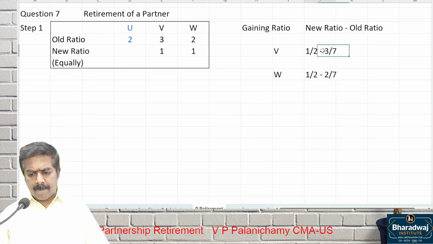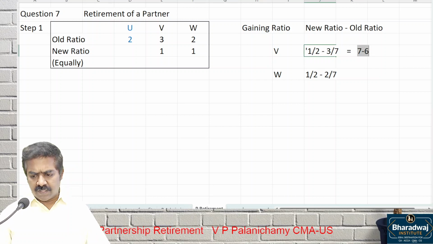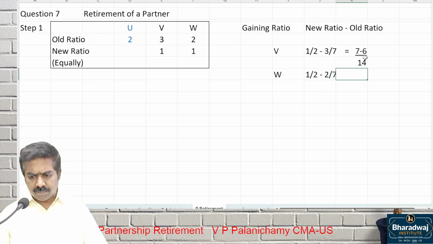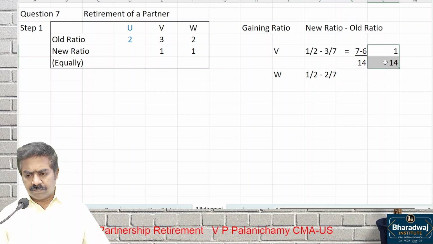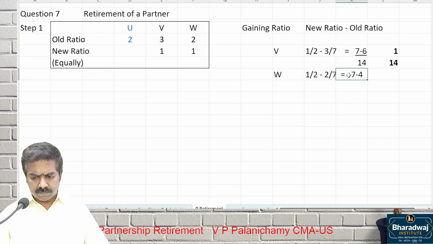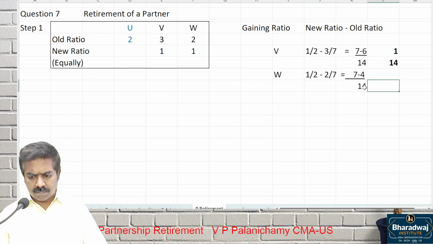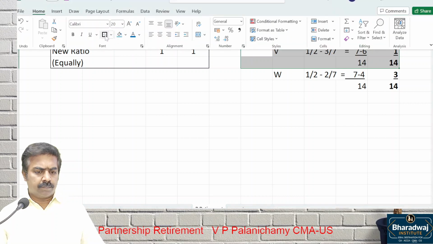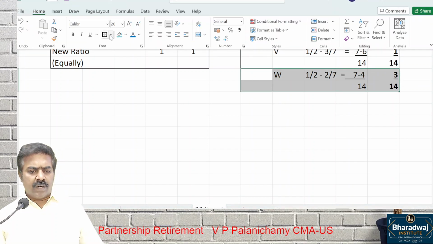If we take the LCM, it will be 7 minus 6/14. This will be 1/14. And 7 minus 4/14, which is 3/14. So 1:3 is the gaining ratio.